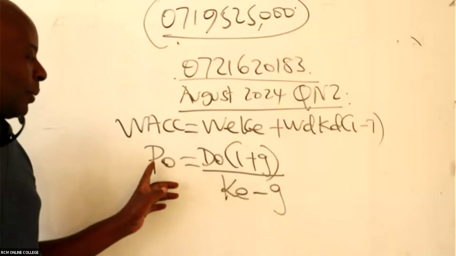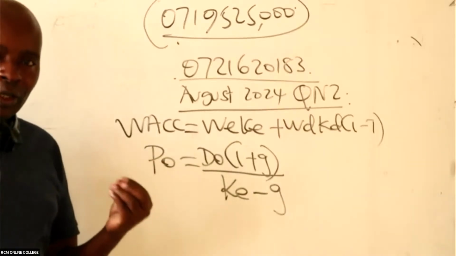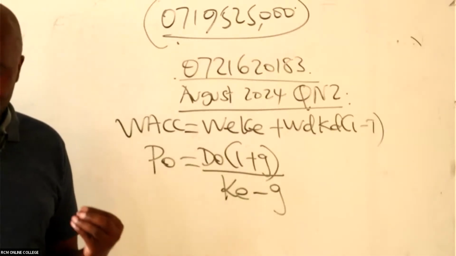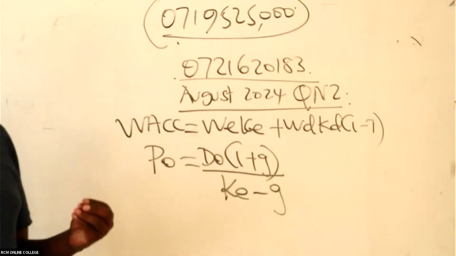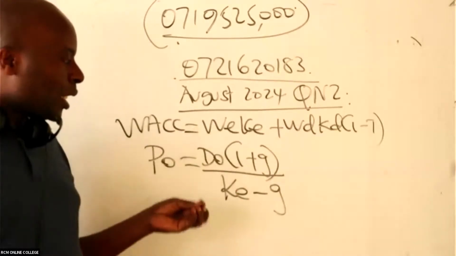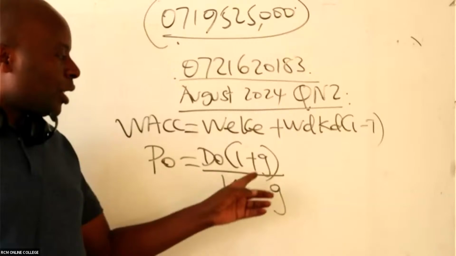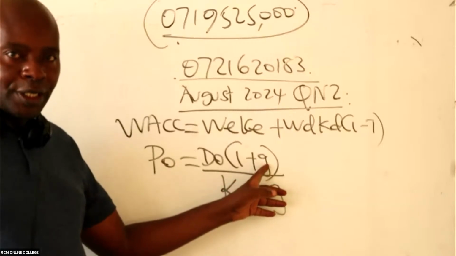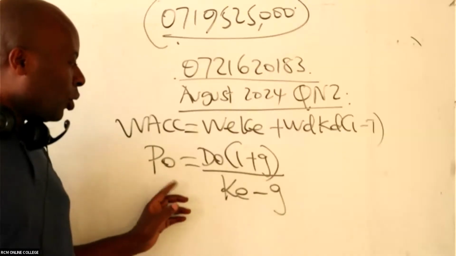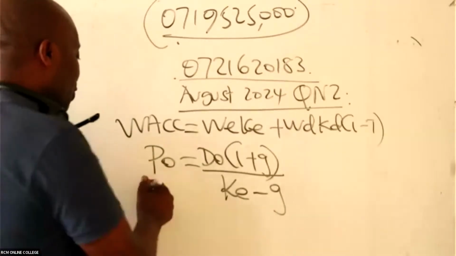Is there somebody who is able to remember what this P0 stands for? It stands for current market price per share. D0 stands for the current dividends. g stands for growth rate. Ke stands for cost of equity. I repeat, P0 stands for current MPS.